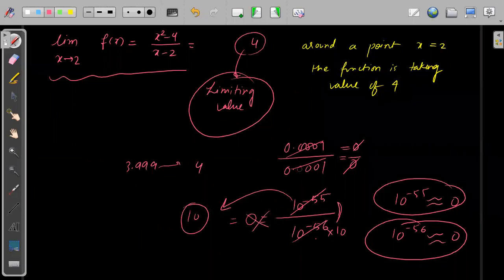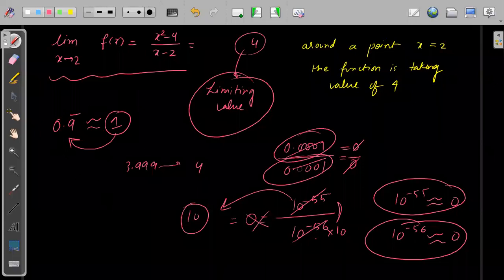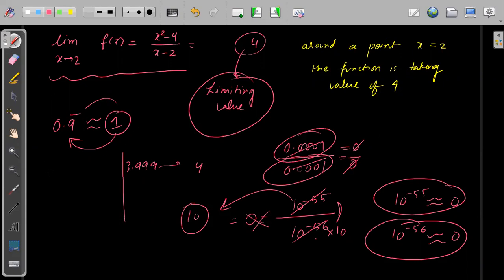So that is why in a limit, remember this thing: we are not equating it to 0. अगर हम if we have equated it to 0 तो बस वहीं पे the game will get finished. वहां पे you have made a mistake. It is always approximate, like 0.999 in maths or 0.9 in maths. We will always approximate it equal to 1, and this 1 is always equal to 0.9 bar. In maths we are writing this. So if you have seen in rational numbers, if you try to find this in p by q form, you will get this equals 1 by 1 form. And so this is approximate of 1. Understood? Okay, I hope this one is clear.